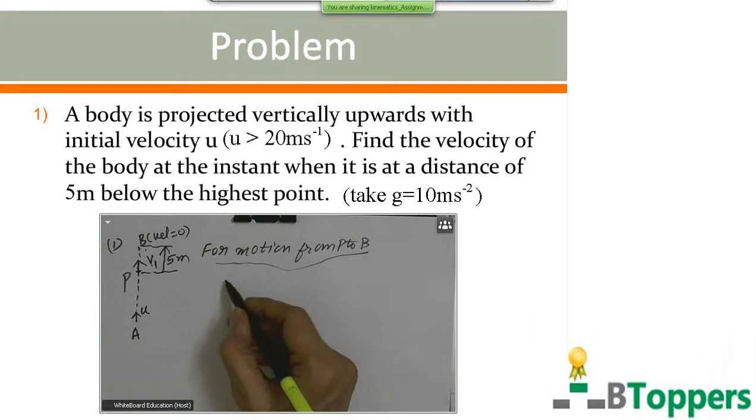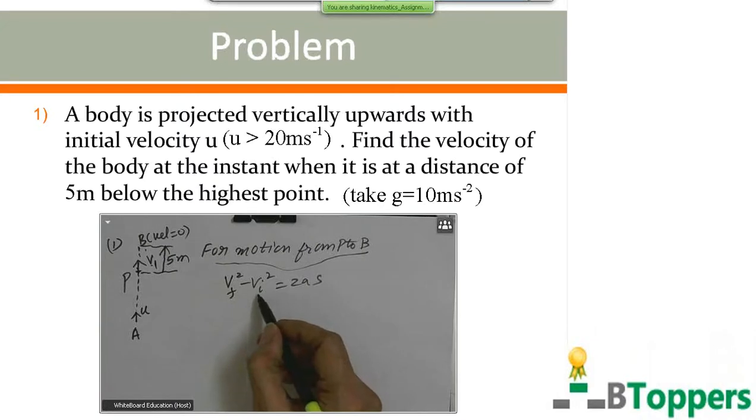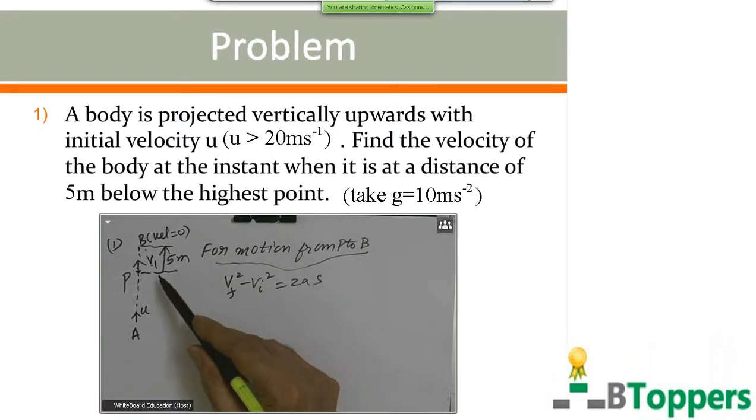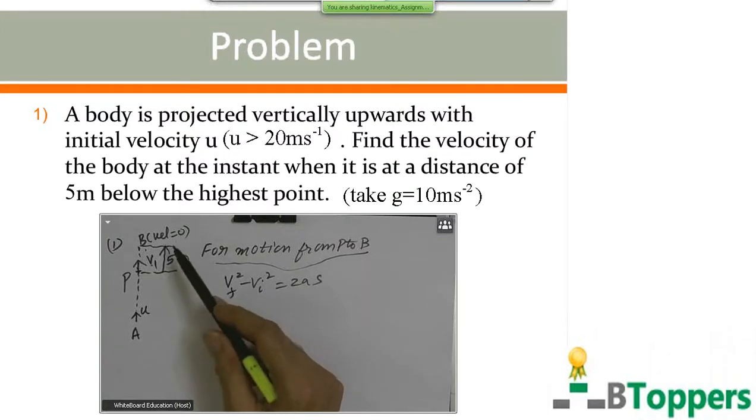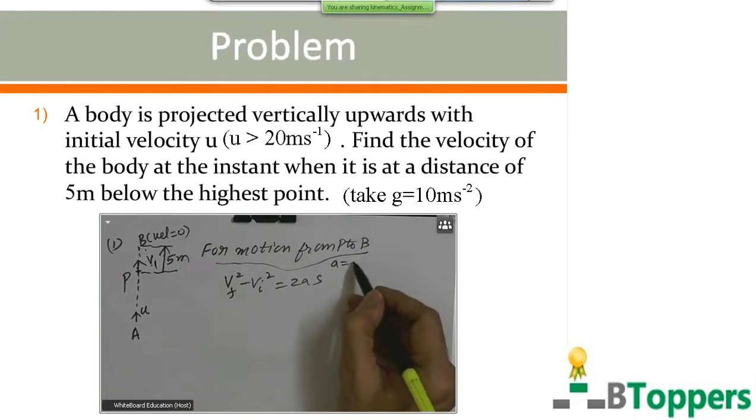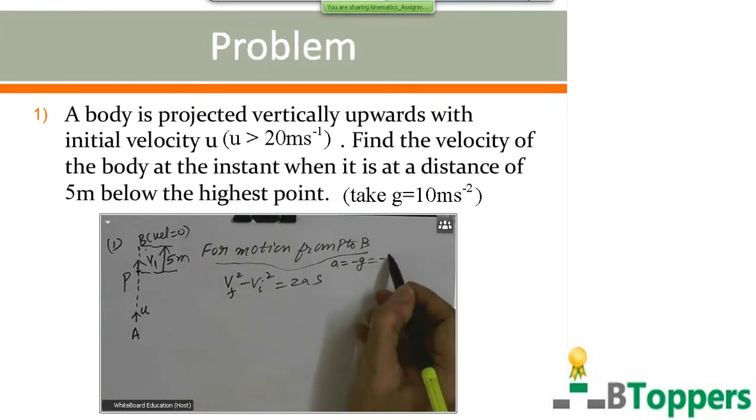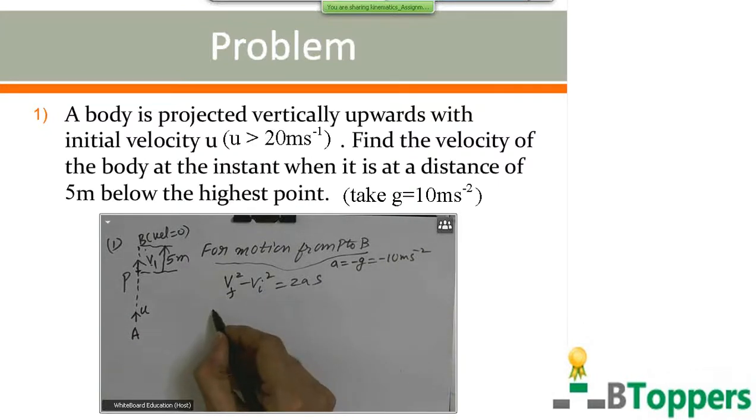So, if you use the equation V squared minus U squared equal to 2AS for motion from P to B, we can also write the same equation as Vf squared minus Vi squared equal to 2AS. Vi is the initial velocity at P, which I have denoted by V1, which you have to find. Vf is the final velocity at the highest point B, which is equal to 0. Displacement for upward motion from P to B is 5 meters. The acceleration is equal to minus g, which is equal to minus 10 meter per second square.